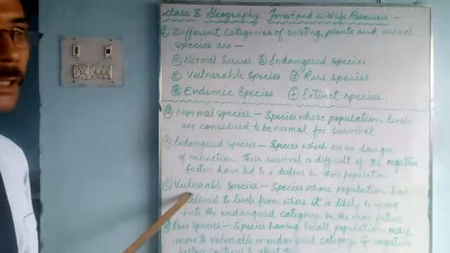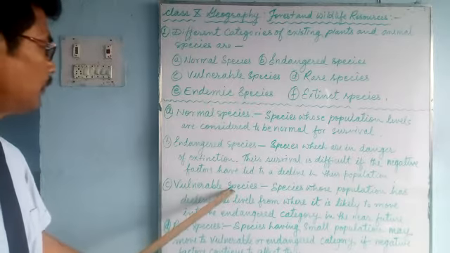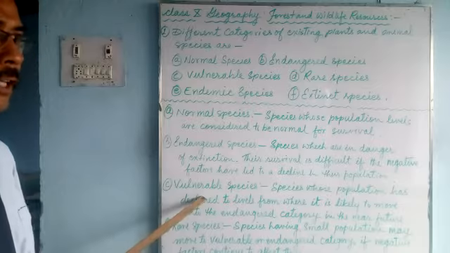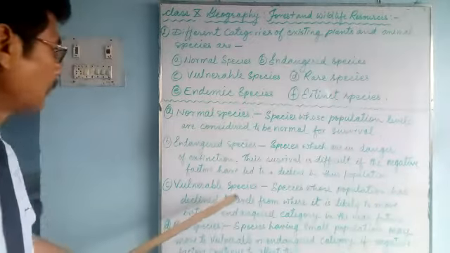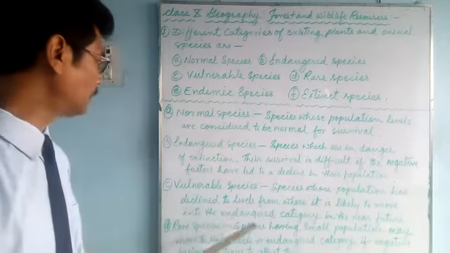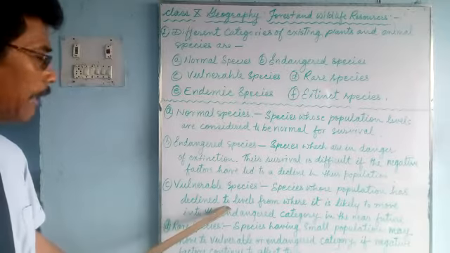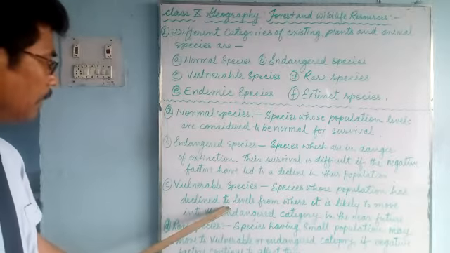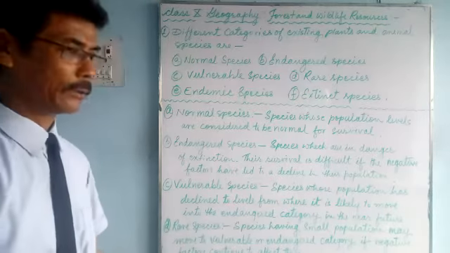Vulnerable. Vulnerable means likelihood, having more chances. Vulnerable species. Species which are vulnerable, that they will move to endangered then extinct. Species whose population has declined to a level from where it is likely to move to the endangered category.